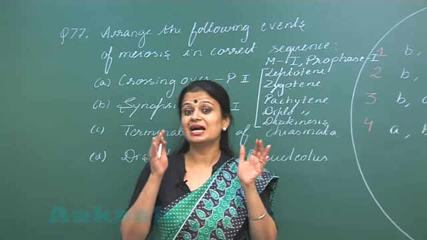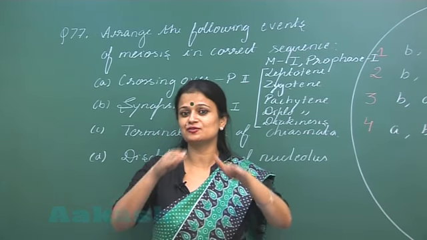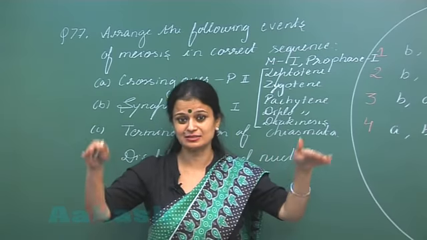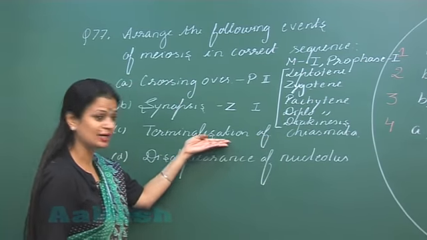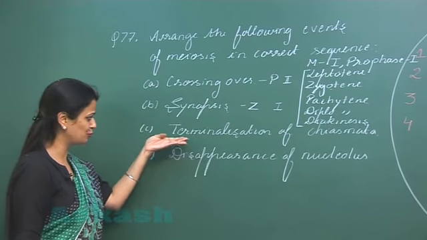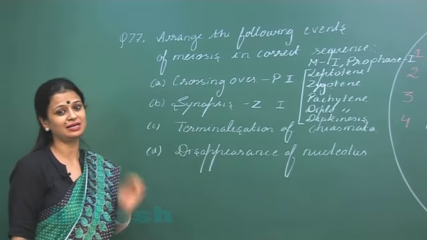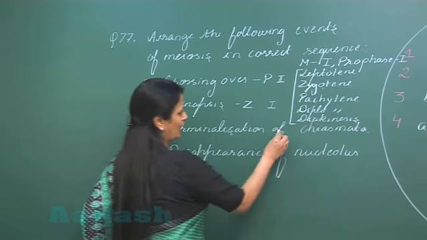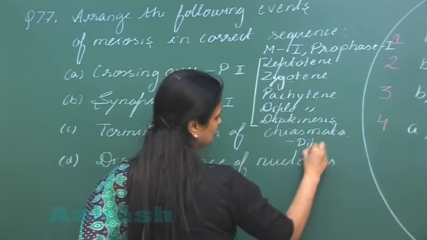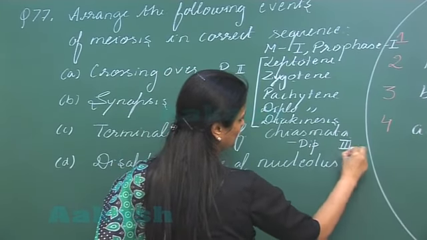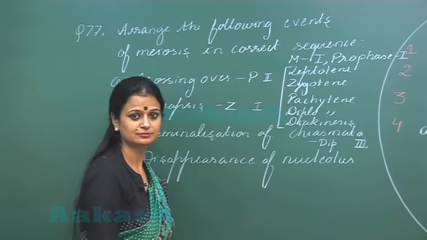Now the chiasmata shift towards the ends of the chromosome. The shifting of the chiasmata towards the ends of the chromosome, what do you call it? Terminalization. This starts off in the diplotene stage. So this is the third event.